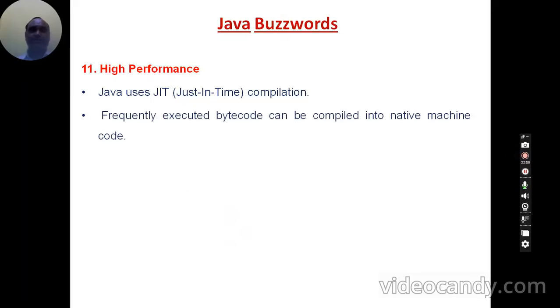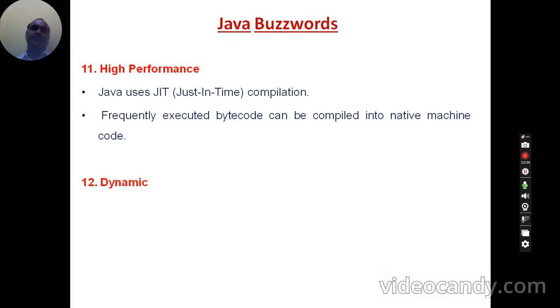Okay, high performance. Java has a feature called high performance. It gives high performance from your program. That is possible because of JIT compilation. JIT means just in time compilation, meaning it is able to compile your program very fast and produce the output. The programs which are frequently executed on a particular system are directly compiled to native machine language code by the JIT, so that they are executed very fast.